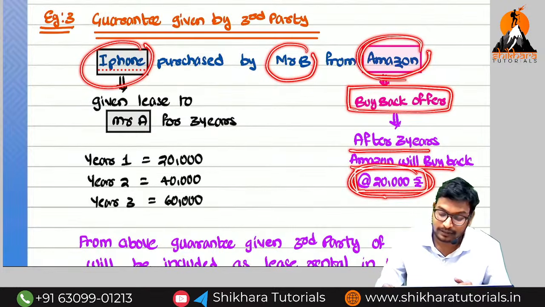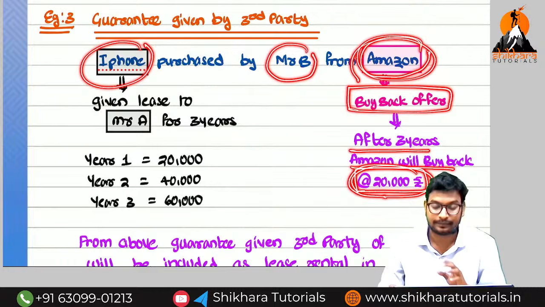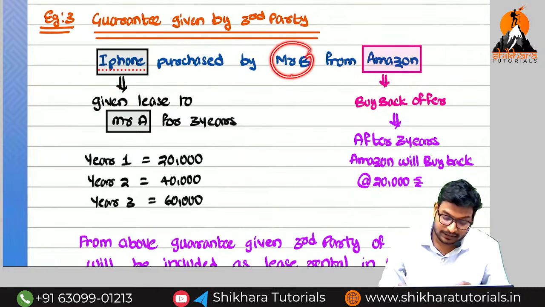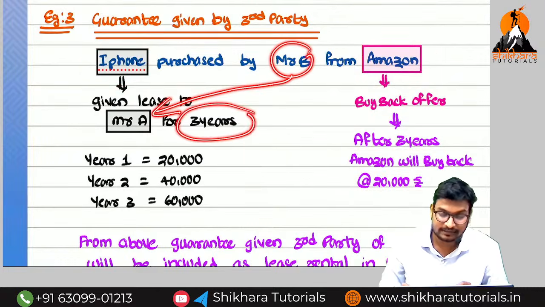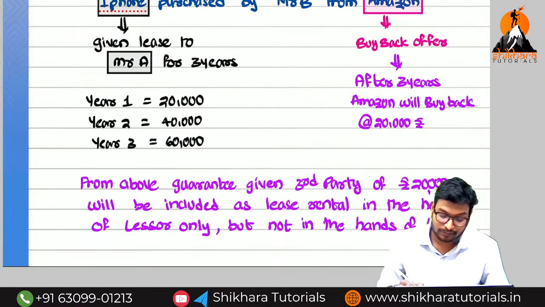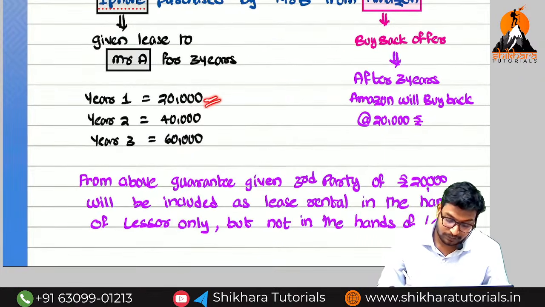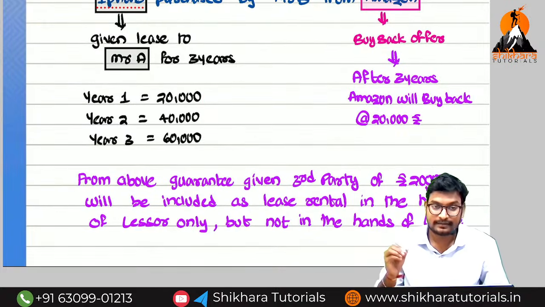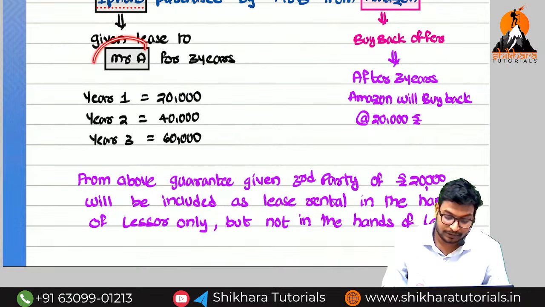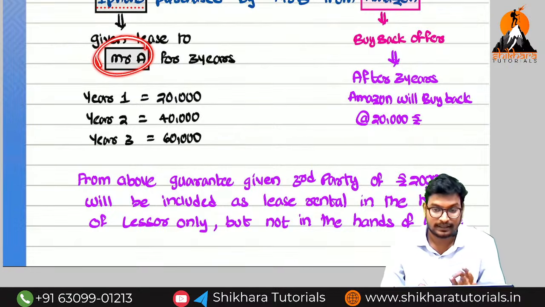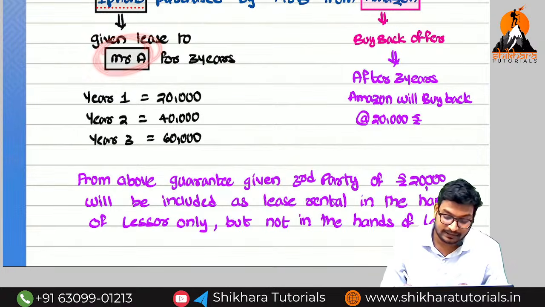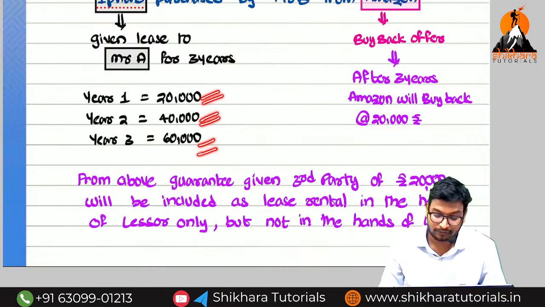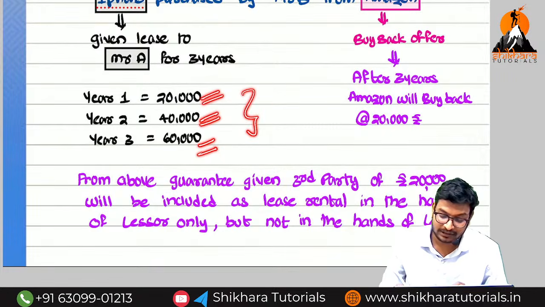So here Amazon is called a third party or lessee? Third party. So here Mr. B gave lease to whom? Mr. A, for how many years? 3 years. So in the first year, how much? 20,000. Second year, how much? 20,000. Third year, how much? 60,000. Now here, the lease rental from Mr. A, who is called the lessee, in the hands of the lessee, the lease rental means only 20,000, 40,000, 60,000. What is the total amount? 60 plus 60, total amount is equal to 1,20,000, only in the hands of whom?